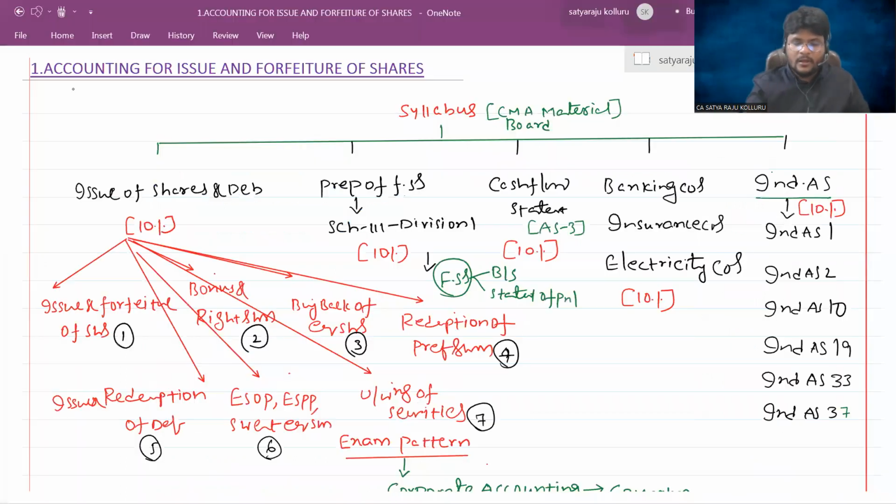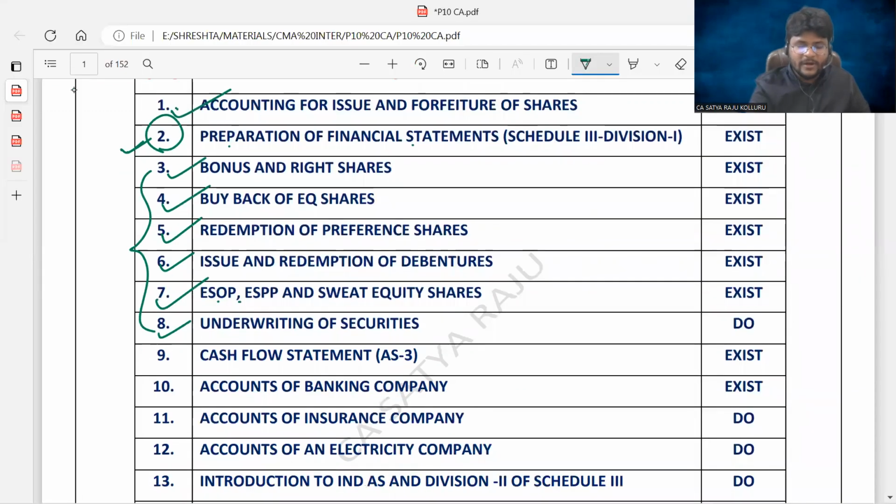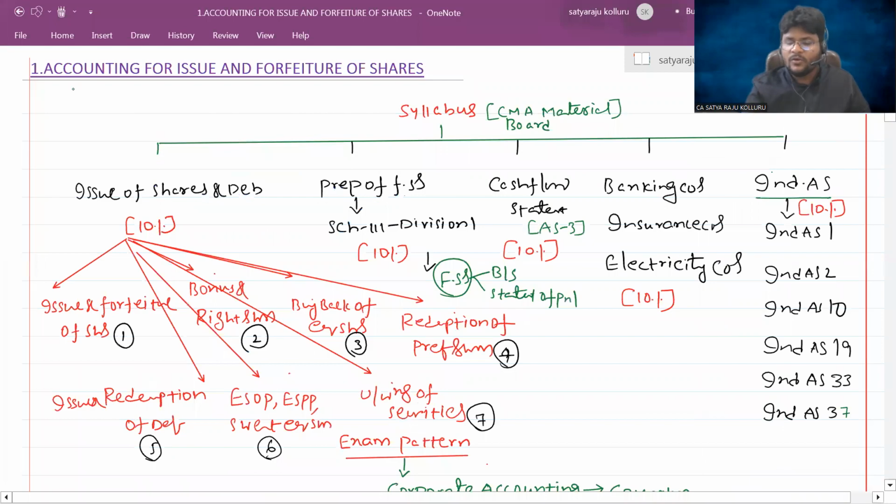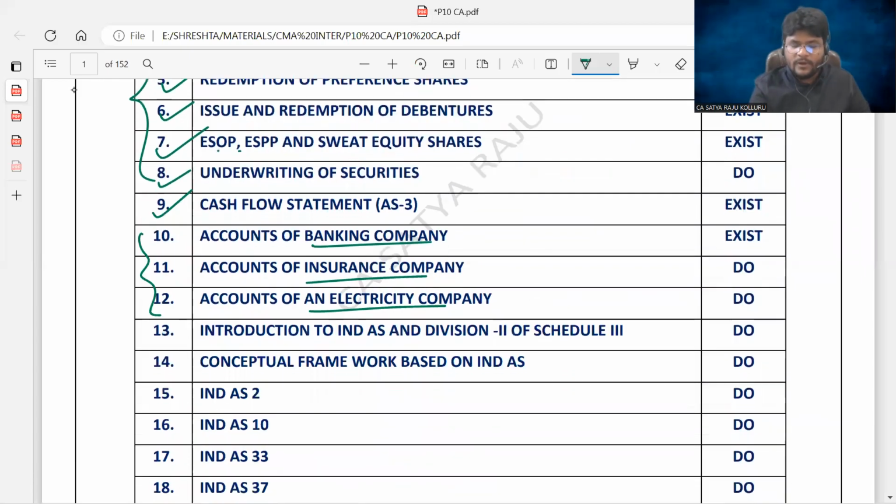Okay, fine. Next, related to cash flow statement, I gave a separate chapter. Next, industry specific entities: banking company, insurance company, electricity company, each and every type of organization is divided as a separate chapter. Next, related to Ind AS, introduction to Ind AS and division 2 of schedule 3, I made it a separate chapter.